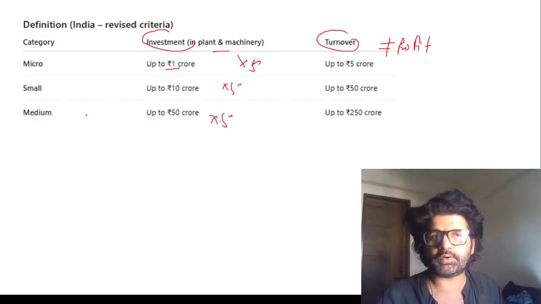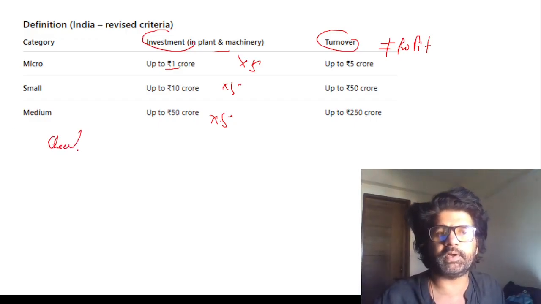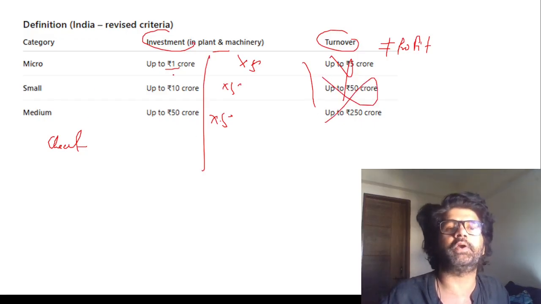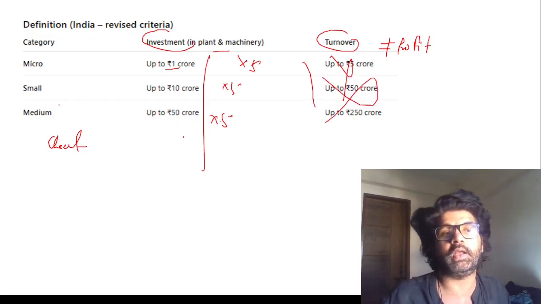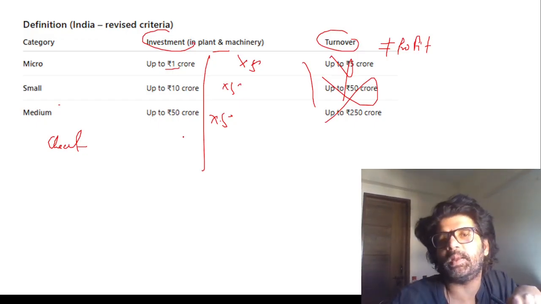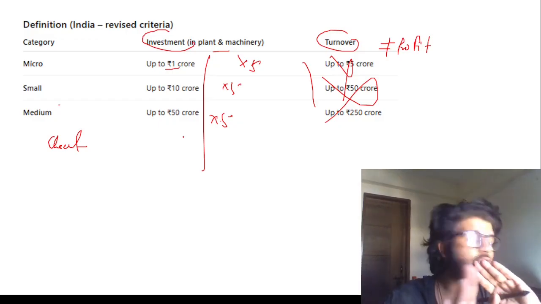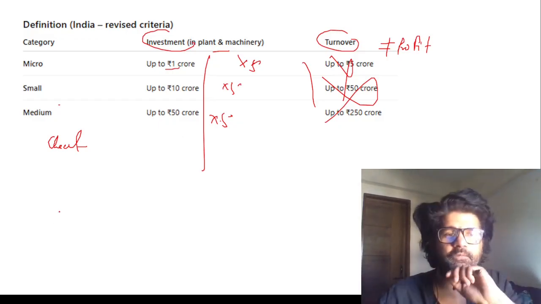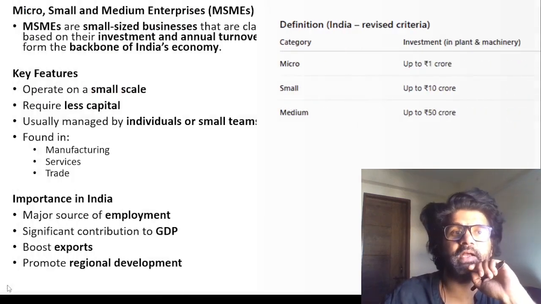Again, the cheat code here, if you want to remember it, is to forget about turnover. Just focus on investment. Micro up to 1, small 10, and medium 50. 1, 10, 50, and we just have to multiply by 5 for the turnover. So just focus on one thing, and you'll be able to remember it in a much better manner. Really good. What else, guys?